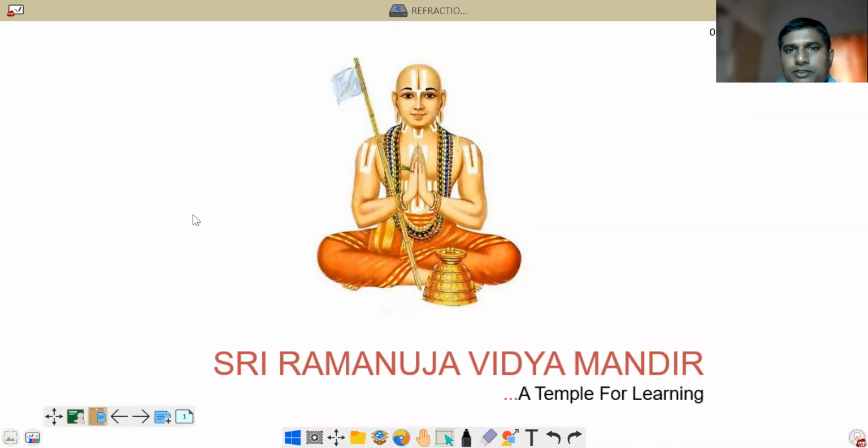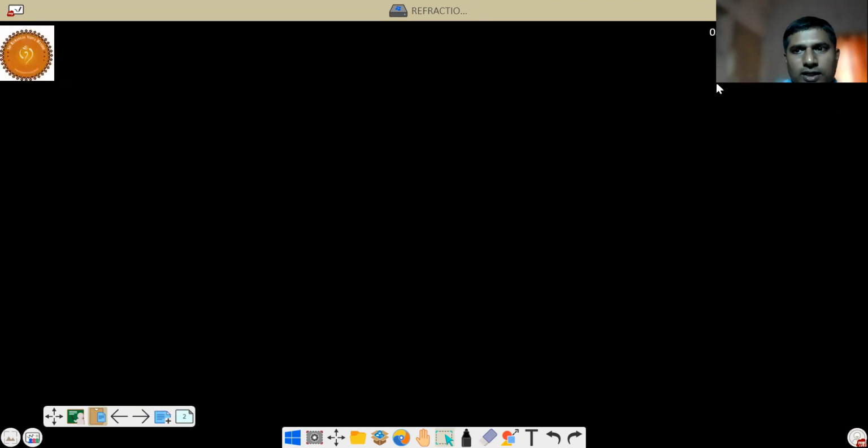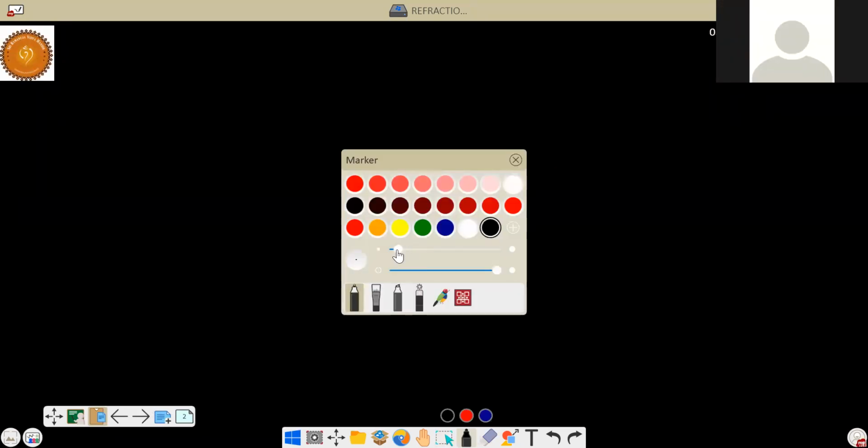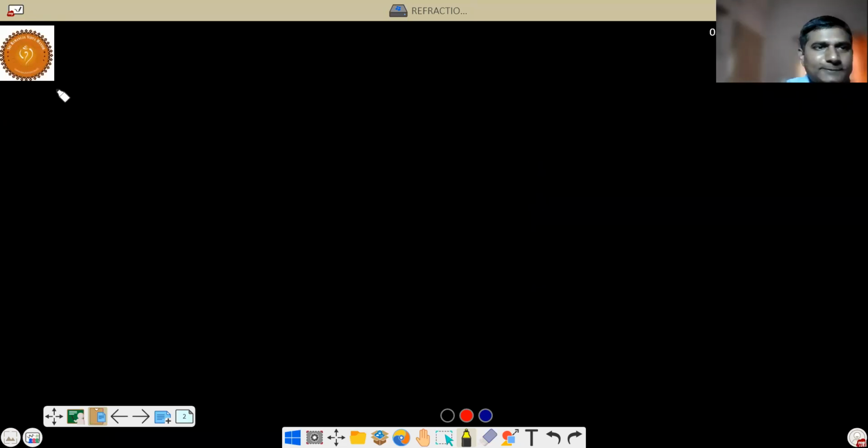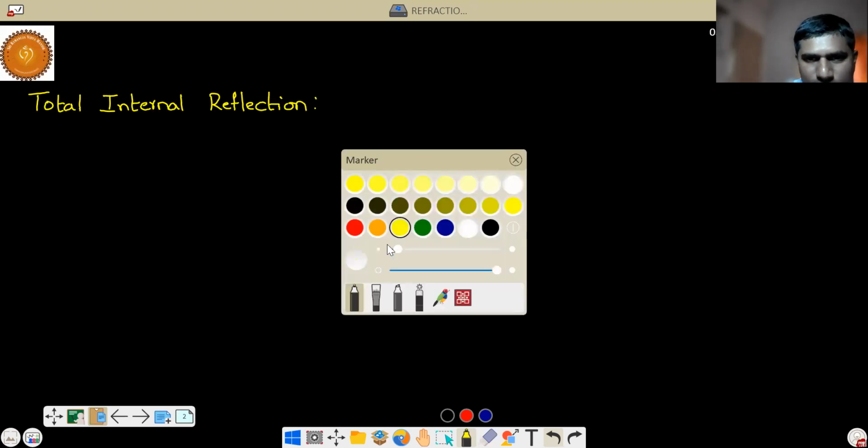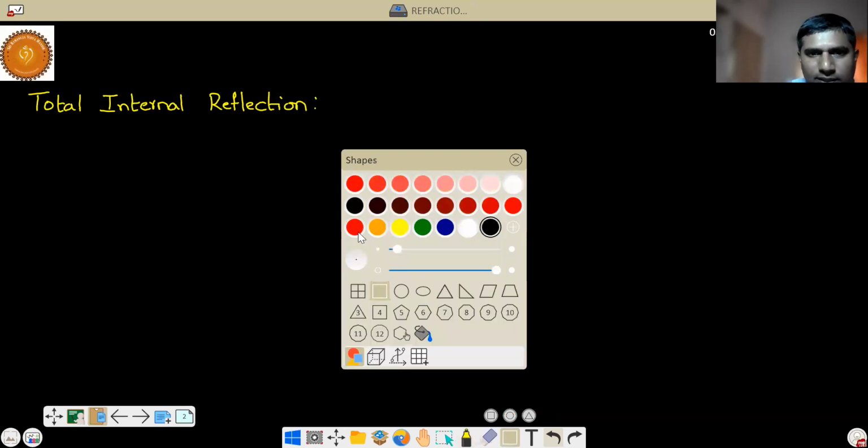Today we are moving into another very important section in the refraction at plane surface, called total internal reflection. Today's topic is total internal reflection. Put the heading as total internal reflection. Although the topic has reflection in its name, this is a refraction topic. Let's see what this total internal reflection is and what its applications are.